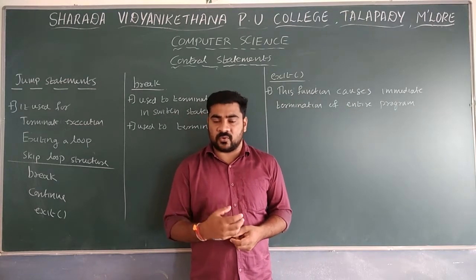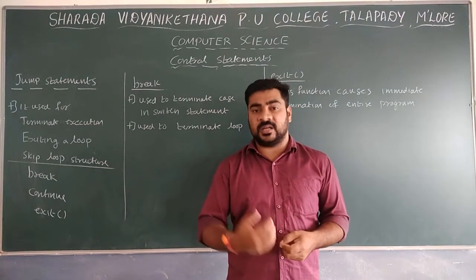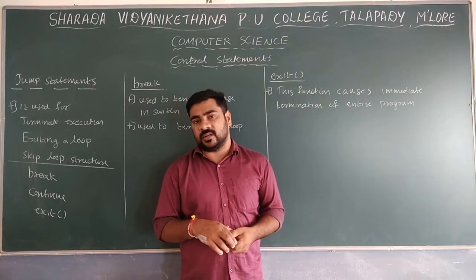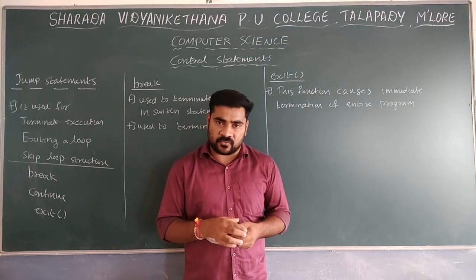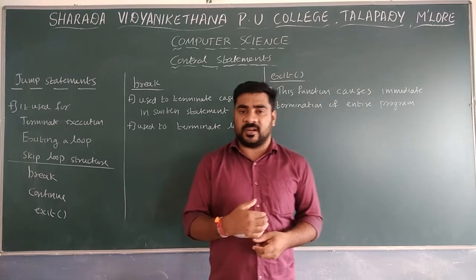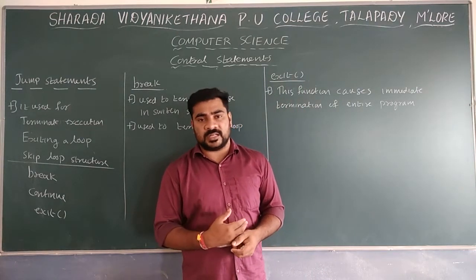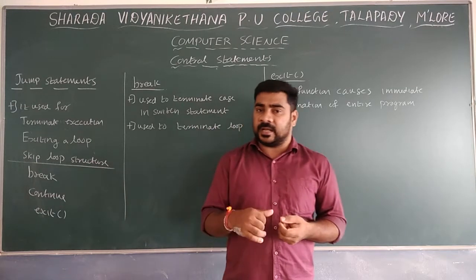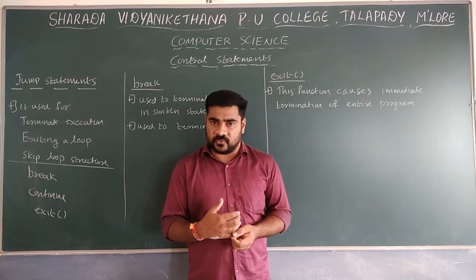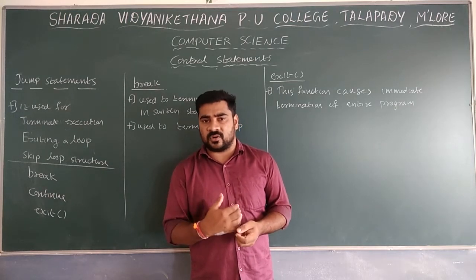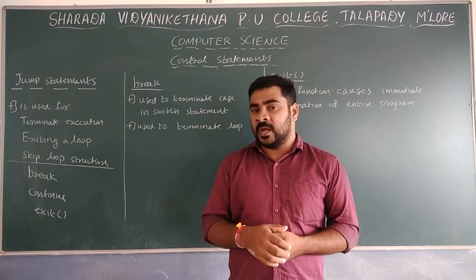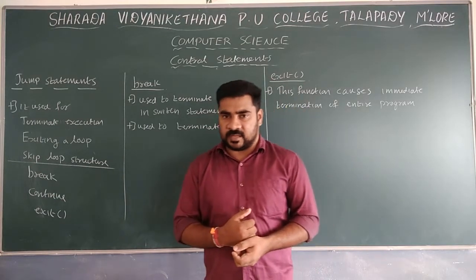If the condition is true, then the body of the loop will be executed. After executing the body of the loop, once again control moves to increment or decrement the counter variable. After that, control moves to check the condition once again. This will be repeated again and again until the condition becomes false. Whenever the condition is false, control moves out of the looping structure. That is the for loop, and we also discussed one programming example.